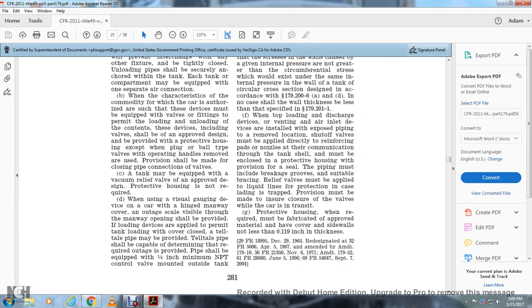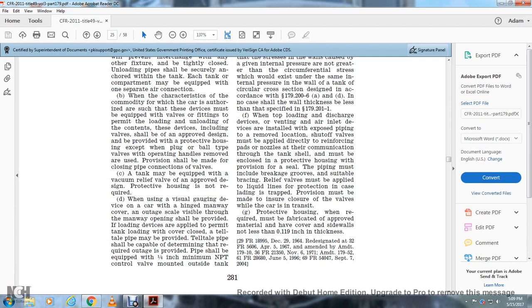Protective housing is not required when using a visual gauging device on the car. The hinged manway or an outage scale visible through the manway opening shall be provided with unloading. If loading devices are applied with the permit to take loading with the cover closed, a telltale pipe may be provided. A telltale pipe shall be capable of determining the required outages.